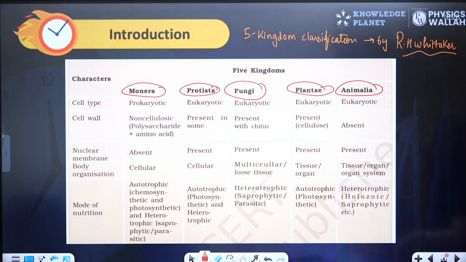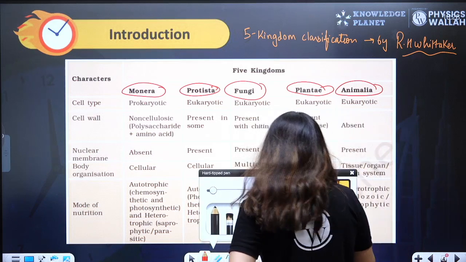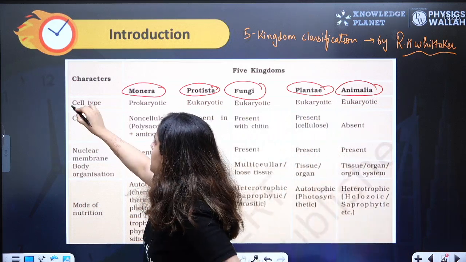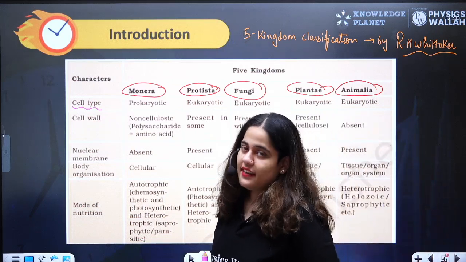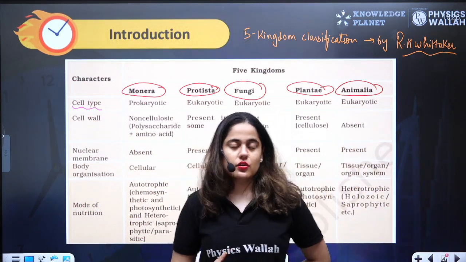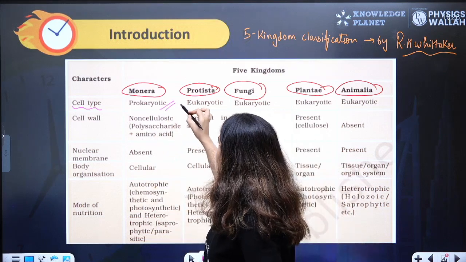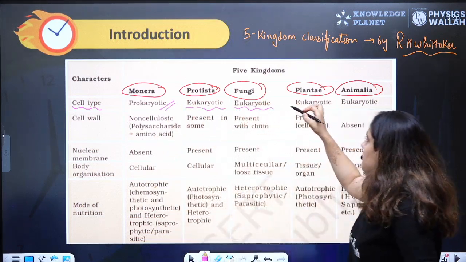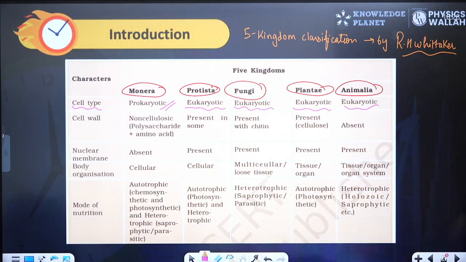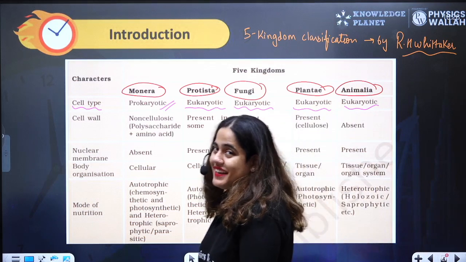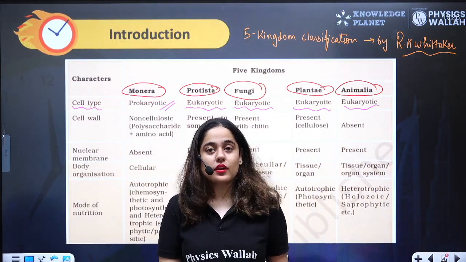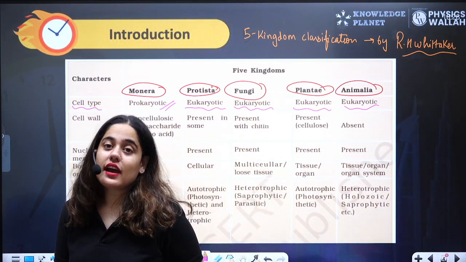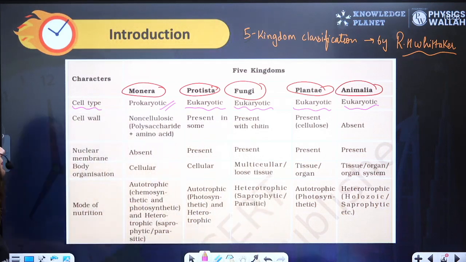Next, let's first look at cell type. Monera includes all the bacteria on this earth. They are prokaryotes, whereas Protista, Fungi, Plantae, and Animalia are all eukaryotes. I've already told you the difference between prokaryotic and eukaryotic cells. Organisms having prokaryotic cells are known as prokaryotes, and organisms having eukaryotic cells are known as eukaryotes.